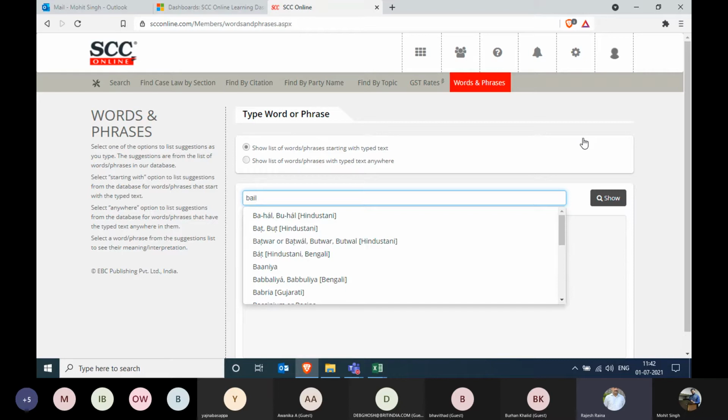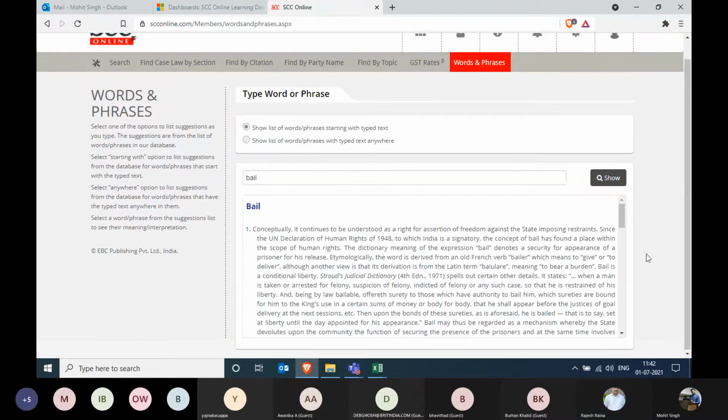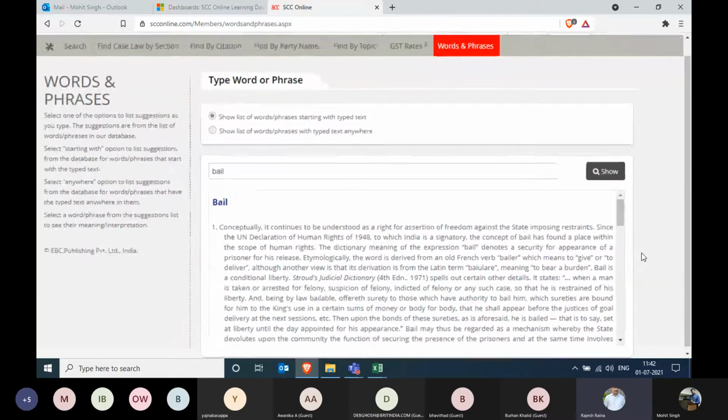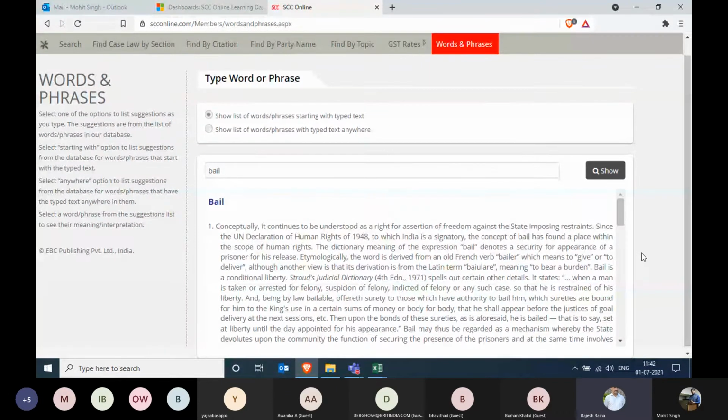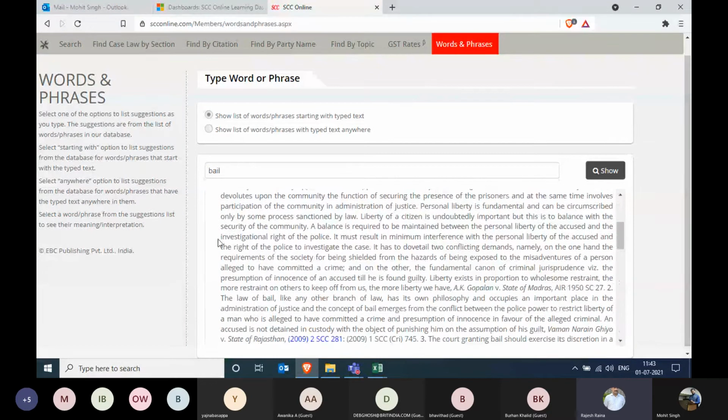So as we are searching this bail, just click on the show button, and it will now display the definition. The first definition is of the statutory law. Then if you scroll down further, it will show you the definitions from various judgments like A.K. Gopalan. Then there is another one, Vaman Narayan Ghia versus State of Rajasthan. That is the second one.